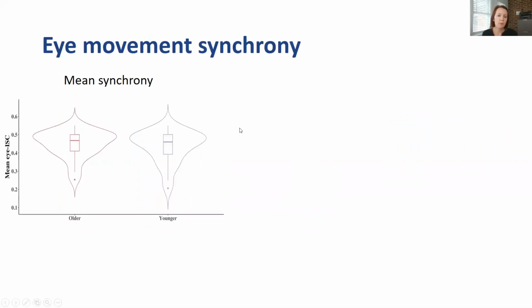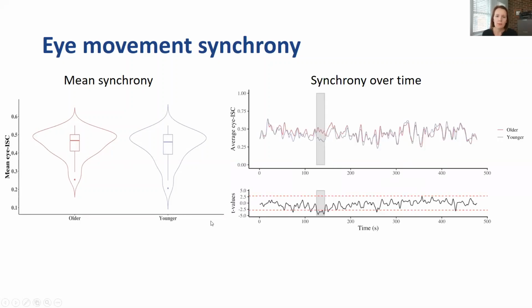In regards to the eye movement synchrony, we actually saw no age difference in mean eye movement synchrony across the whole film. We also used a sliding time window over time to see if there were any periods where one group was more synchronous than another. We only saw one short significant period where older adults showed greater eye movement synchrony than younger adults. So this suggests that older adults' reduced neural synchrony is not caused by them looking at different things in the film.